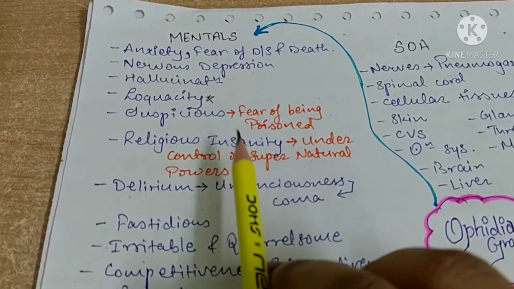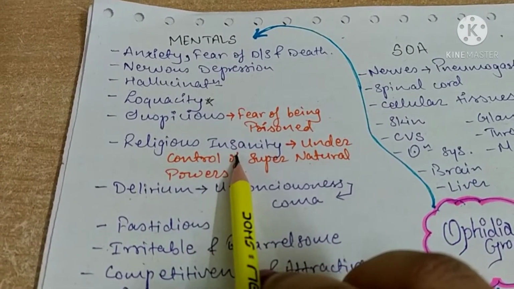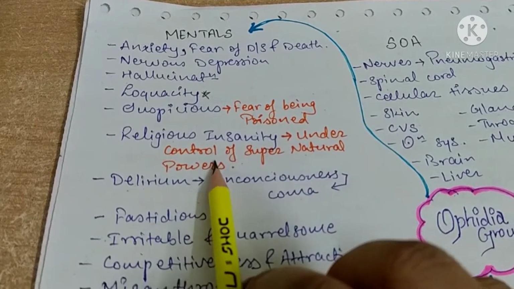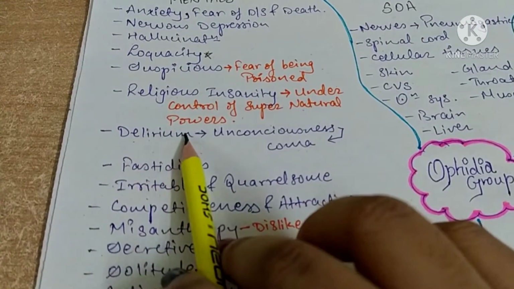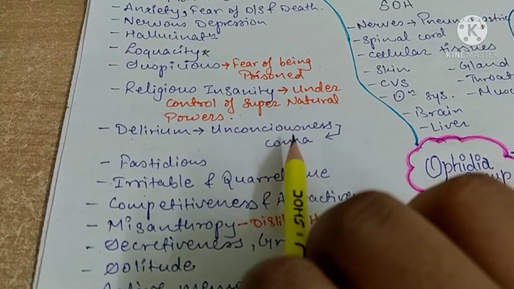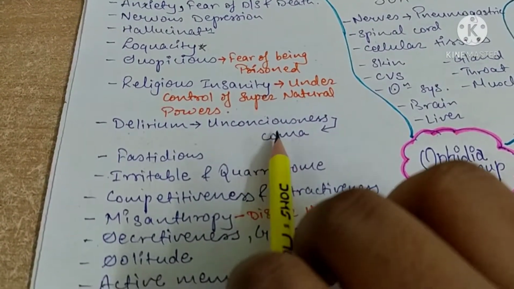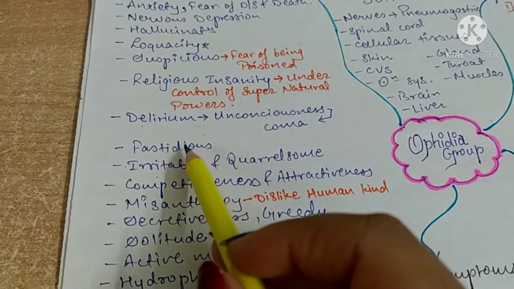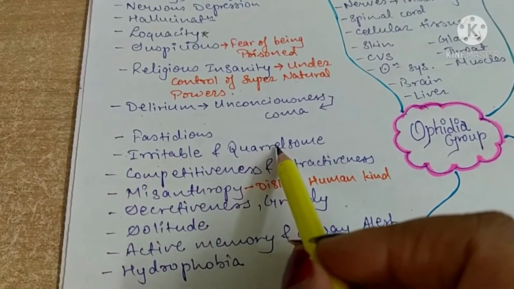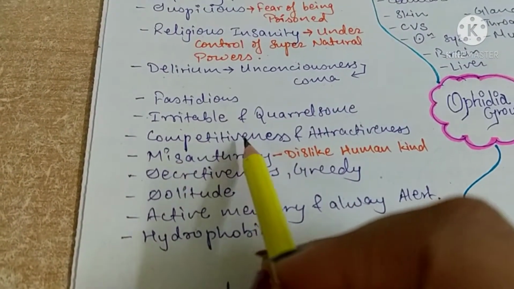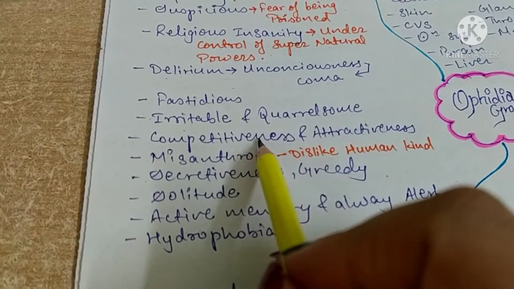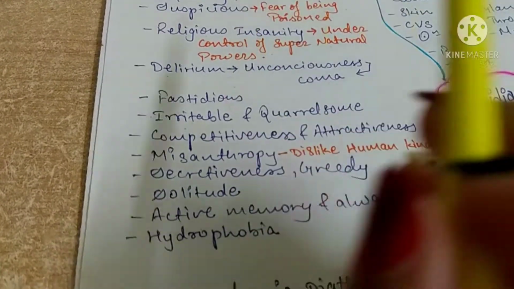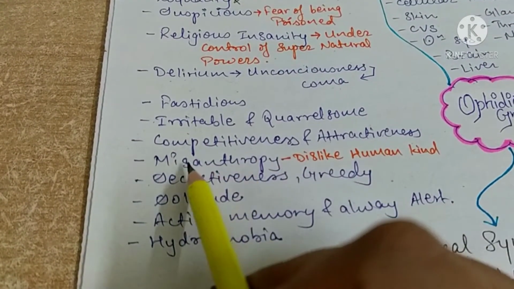Then religious insanity, this is also a keynote, that the patient is under the control of supernatural powers. Patient feels this thing. Then it has delirium, which will be followed by unconsciousness, and then it will lead to coma. Then fastidiousness, as the snake property, it is very fastidious. Then irritable and quarrelsome. Then competitiveness will be there, as this is the animal group, so there will be competition. Then attractiveness, similarly we studied in the animal kingdom.